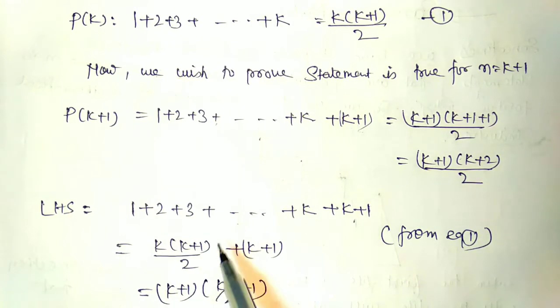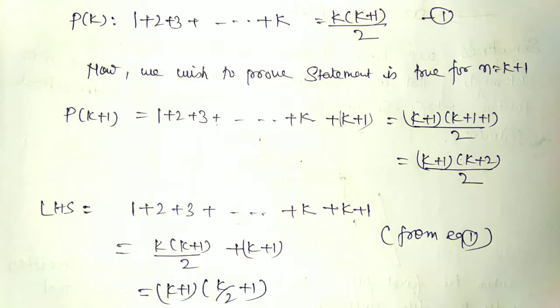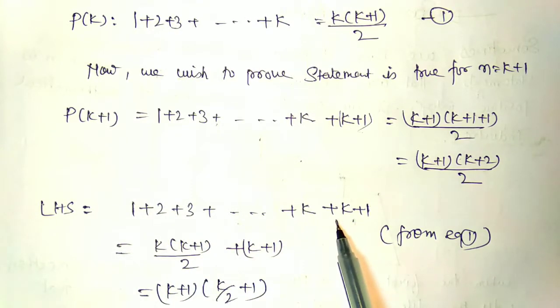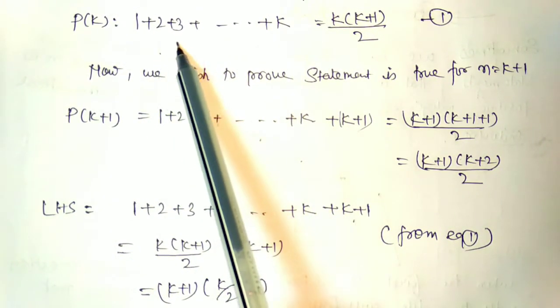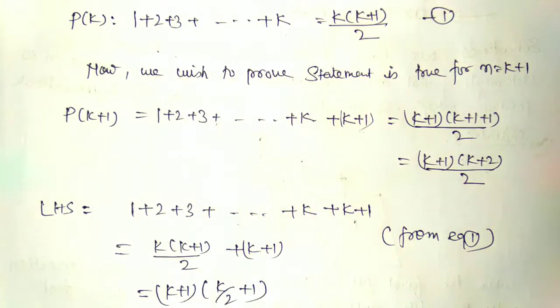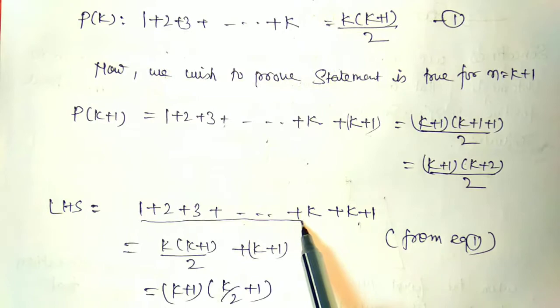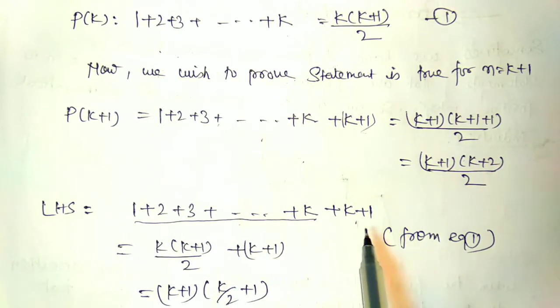Now we take the LHS and check whether the RHS is coming or not. The LHS is 1 plus 2 plus 3 up to k plus 1. We know from the first statement that 1 plus 2 plus 3 up to k is k into k plus 1 by 2. So we replace 1 plus 2 plus 3 up to k by k into k plus 1 by 2, and the next term is k plus 1.